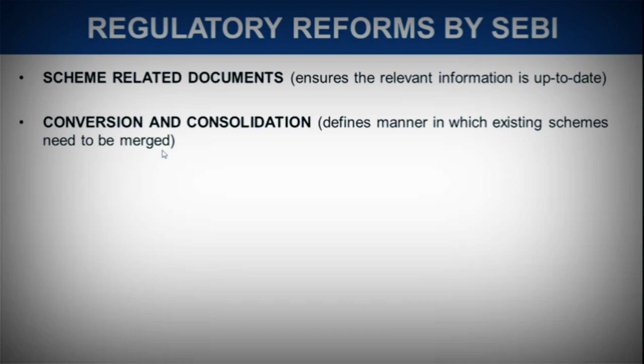Because when an investor has invested their money, they were looking at the objective to be fulfilled. Now that cannot be changed. So the merger should be in the interest of the unit holders, in the interest of the investors. Now whenever I refer to unit holders, I mean the investors who have invested their money in mutual funds. The reason why we call them unit holders is that when you invest in a mutual fund, you are allotted some units at the NAV. NAV, that is the market price. So because you are allotted mutual fund units, you are referred to as unit holders or investors.